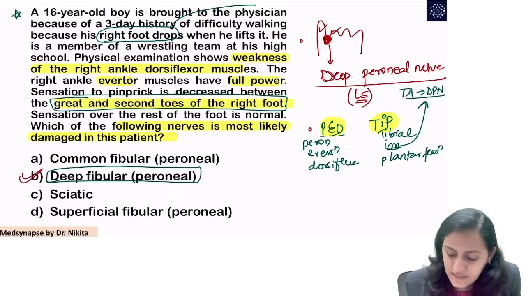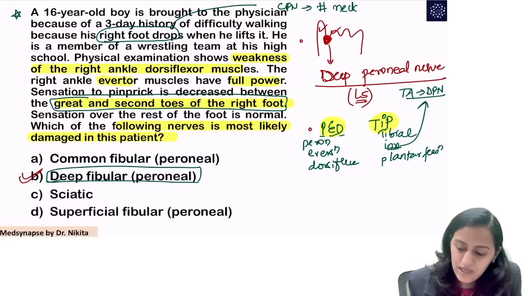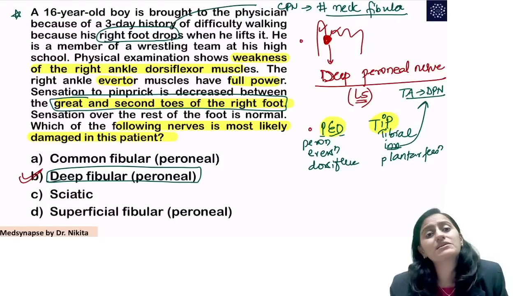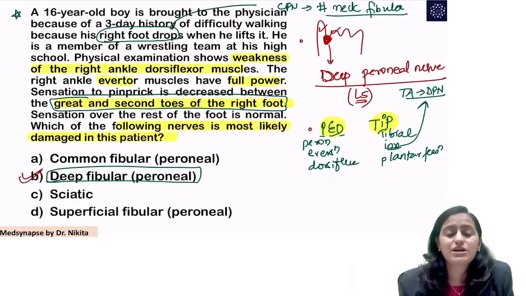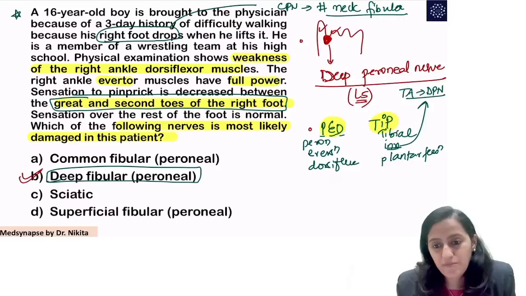Foot drop, generally the question you get is common peroneal nerve, fracture neck of fibula, one of your last year NEET PG exam questions as well. The common peroneal nerve, which is injured by the fracture neck of fibula, will cause foot drop. Clear with everyone?